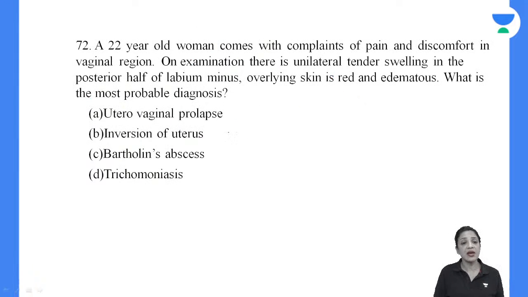So it is A. A 22-year-old woman comes with complaints of pain and discomfort in the vaginal region. On examination, there is unilateral tender swelling in the posterior half of the labia majora. Overlying skin is red and edematous. Posterior half of labia majora. What is the most probable diagnosis?